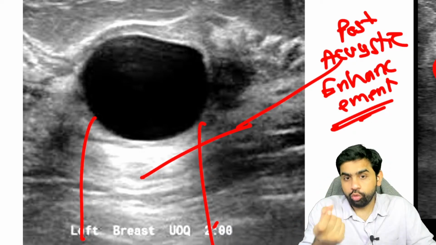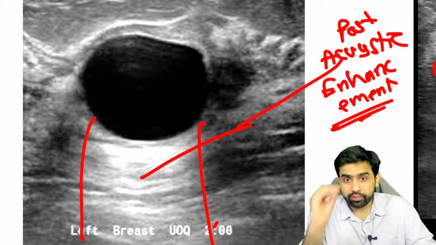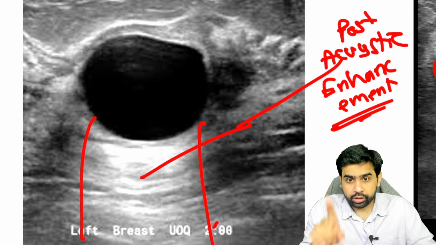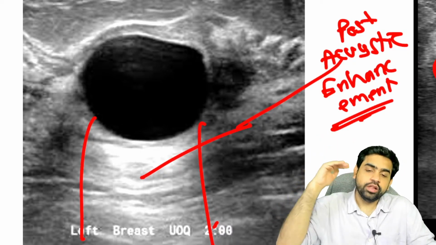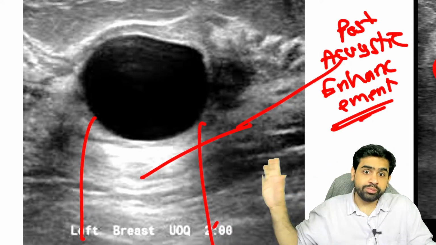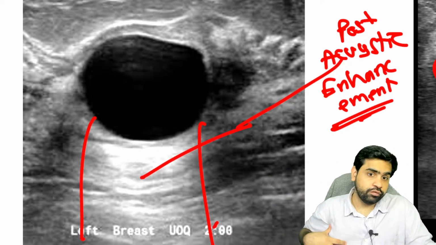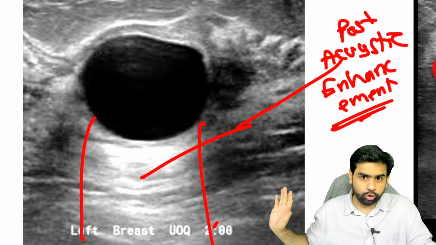In the stone, what you're going to get is a posterior acoustic shadowing. Nothing related to the breast, a very, very simple concept of radiology, tested sometimes. In the stone, you get a posterior acoustic shadowing. In the cyst, you get a posterior acoustic enhancement. Now, what is this? This is a simple cyst of the breast, and here you're going to aspirate it.